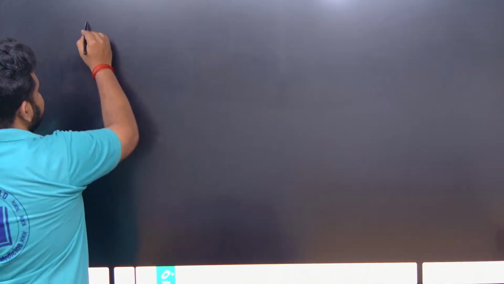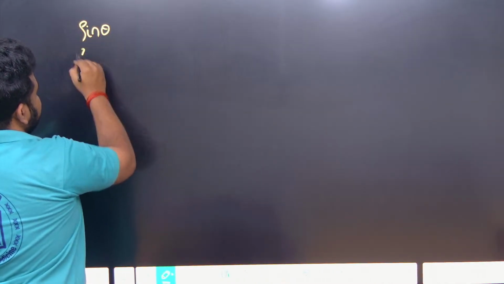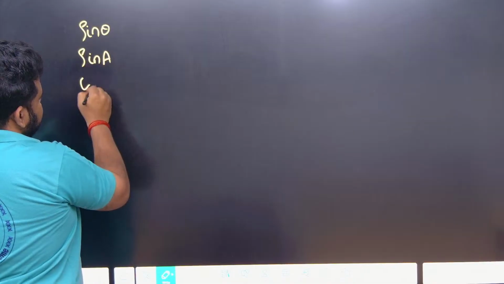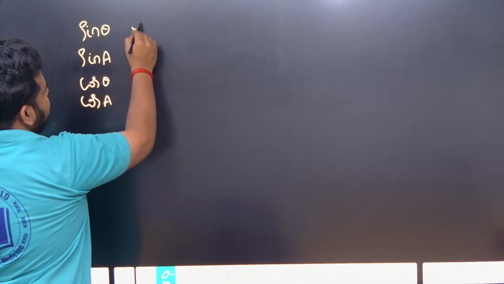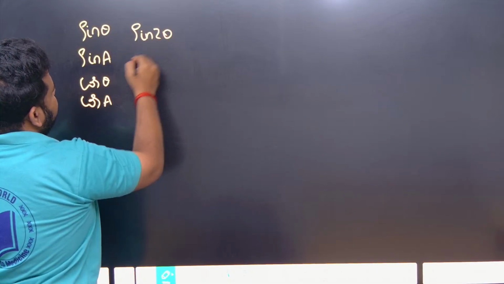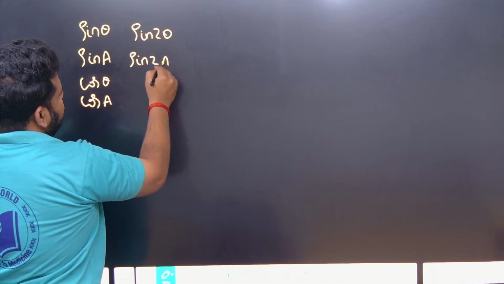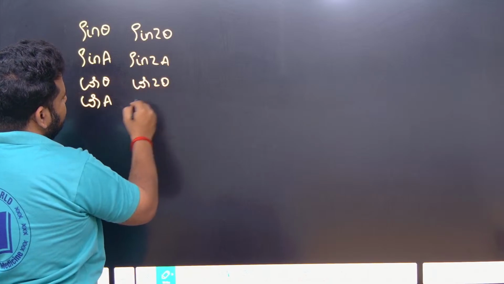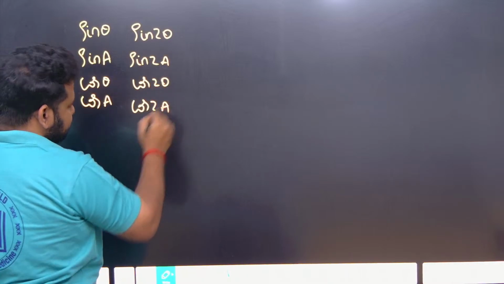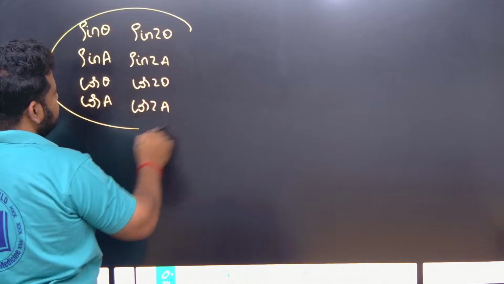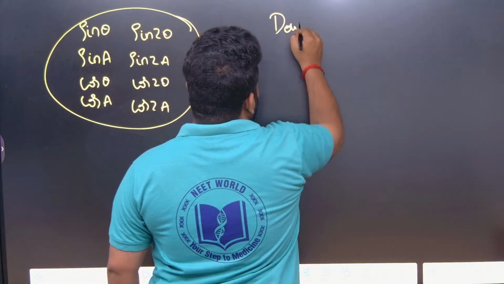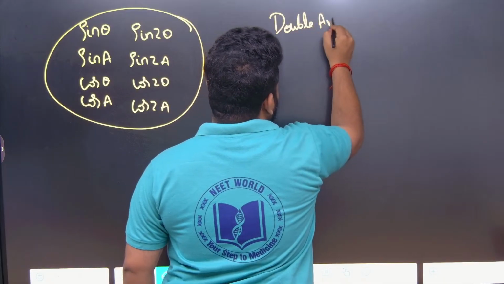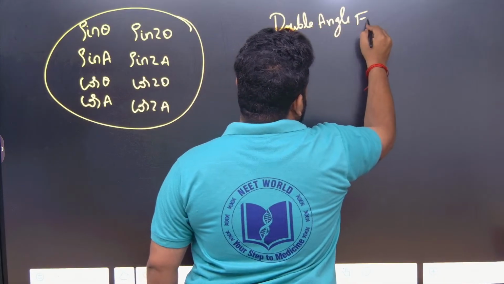Till now in 10th you are learning sin theta or sin A, cos theta or cos A, tan B, something like this. What will happen if it is sin 2 theta? What will happen if it is sin 2A? What will happen if it is cos 2 theta? What will happen if it is cos 2A? This you will learn when it comes to double angle formulas. So now we will be learning what is a double angle formula.